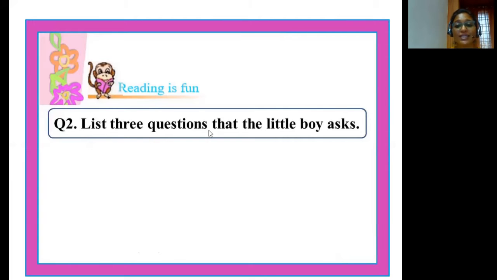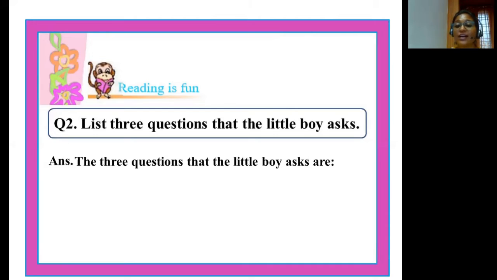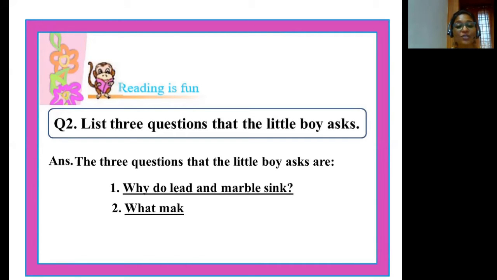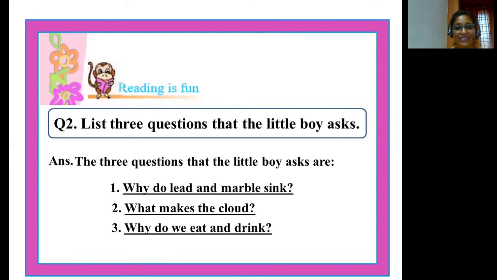List 3 questions that the little boy asks. There are so many questions that the little boy asks here, isn't it? You can pick any of those 3 questions and write your answer. The 3 questions that the little boy asks are, why do lead and marble sink? The second question is, what makes the cloud? And the third question is, why do we eat and drink?